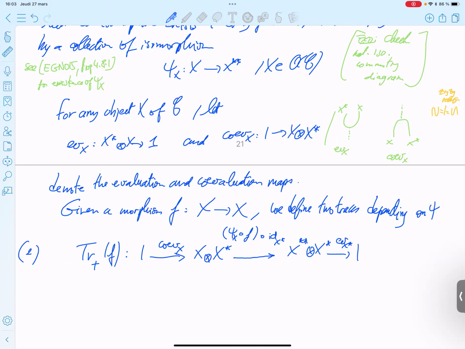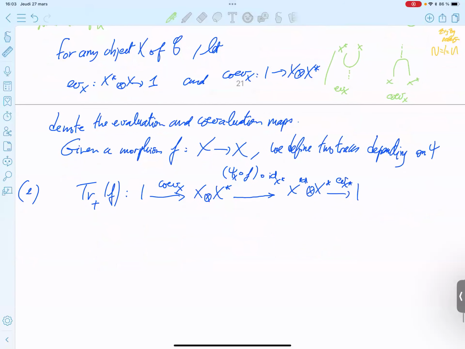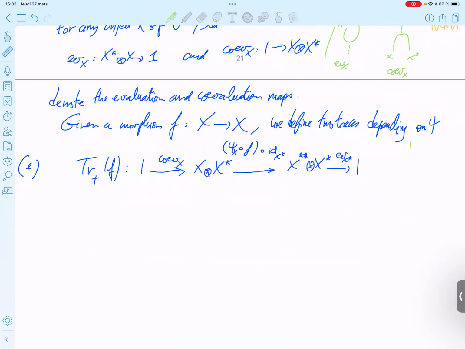So what is the picture? Here, you start from 1. The dots. It should really be dots. And then the co-evaluation map, X star.